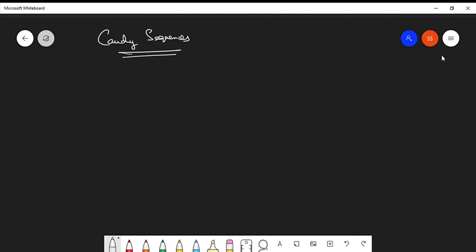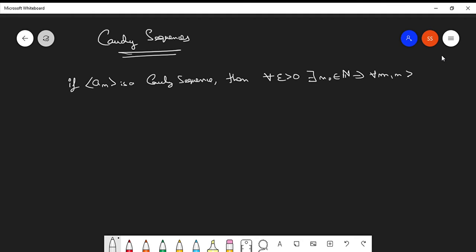Cauchy sequences says that if a_n is a Cauchy sequence, then for all epsilon greater than 0, there exists some n_0 belonging to the set of natural numbers such that for all m, n greater than n_0, the modulus of a_m minus a_n is less than epsilon.